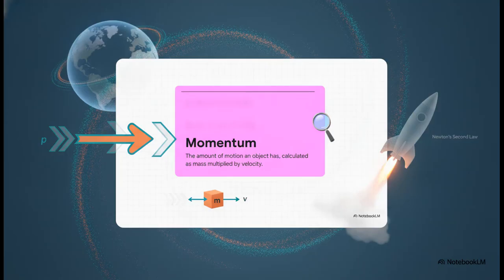Okay, so it all starts with momentum. You can basically think of momentum as a measurement of the sheer amount of motion that an object has. Mathematically, it's really simple. It's just the mass of the object multiplied by its velocity. But conceptually, you can think of it as a vector that measures just how dangerous a moving body is. It possesses both a magnitude, a concrete value, and a direction that perfectly matches the object's velocity.